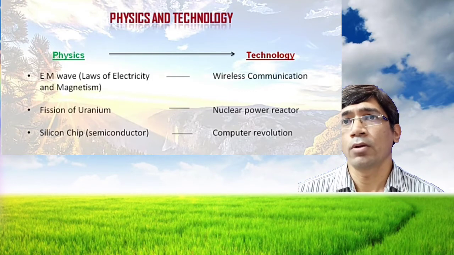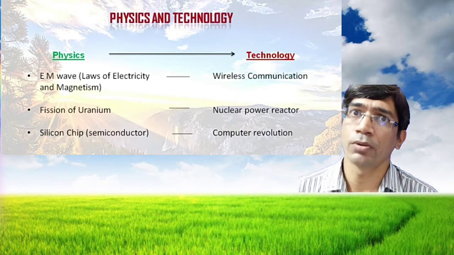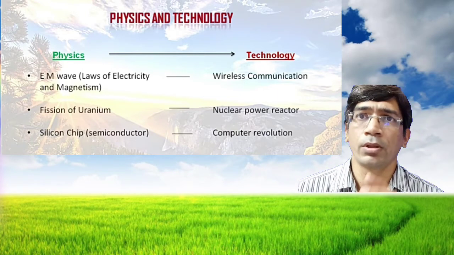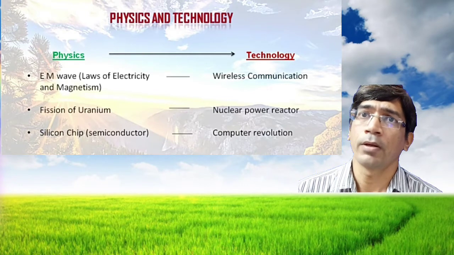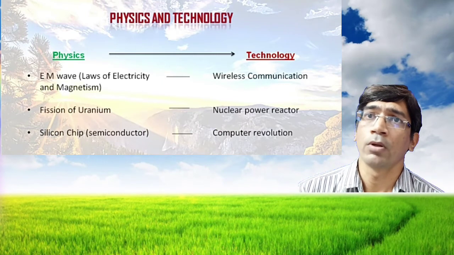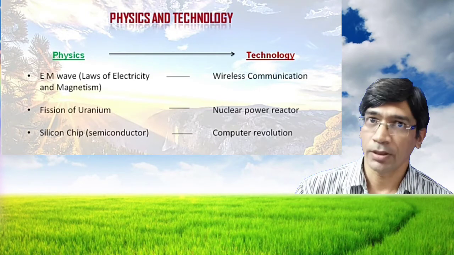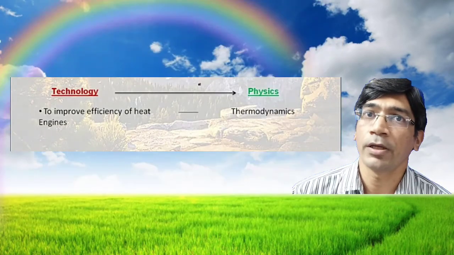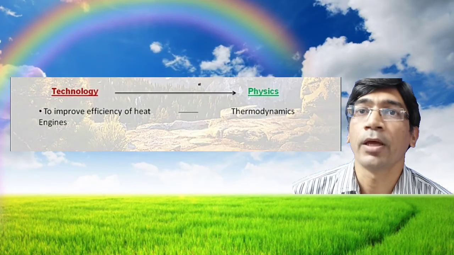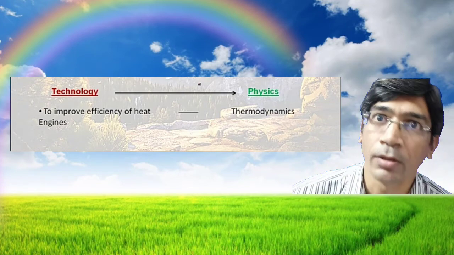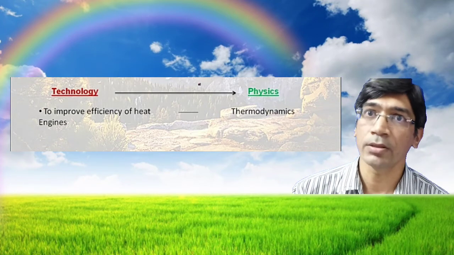If you do not use the rules of physics properly, or you use physical rules in a bad manner, then we get bad technology like the nuclear bomb or atom bomb. In the same way, sometimes technology also gives birth to physics or any science. If we take the example of the heat engine, to increase the efficiency of the heat engine it was necessary to develop a new science known as thermodynamics. So this is what we have studied about physics, technology and society.